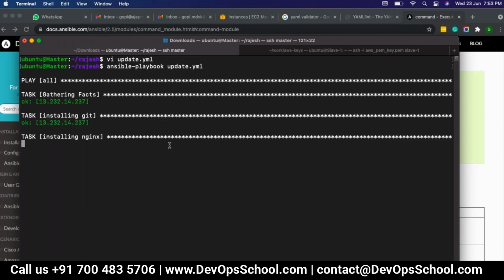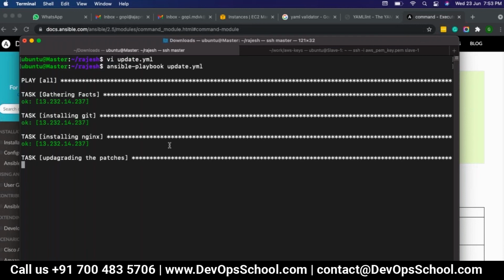See, installing Nginx, upgrading the patches, it will take so much time because it will do patches and then it will restart the Nginx. Upgrading the patches, what it is doing, sudo apt upgrade -y. That command it is executing.